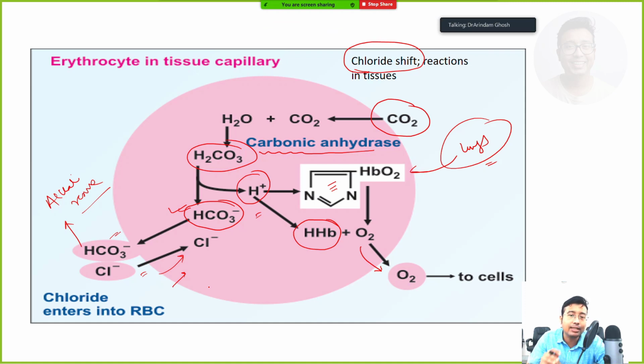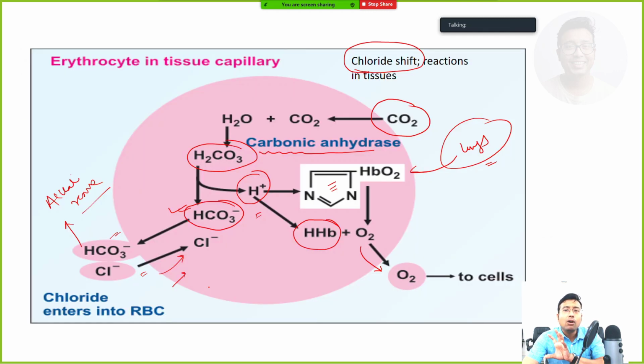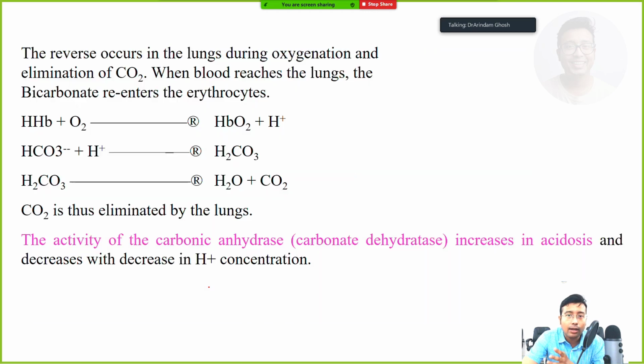So this is what happens at the tissue level. Clear? If it is not clear, watch it again and again, it will become clear. So now what happens at lung level? Completely the reverse. Now the reverse thing has to happen. It means lung needs to eliminate CO2. The lung has to push CO2 out.